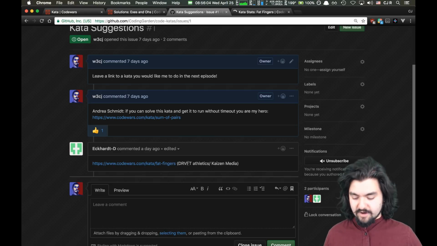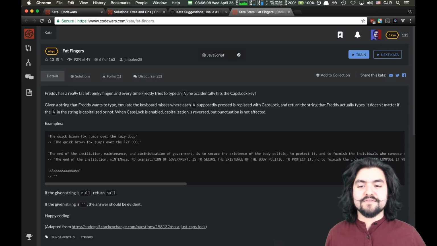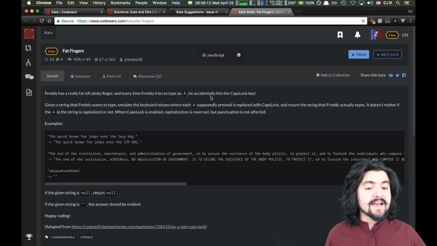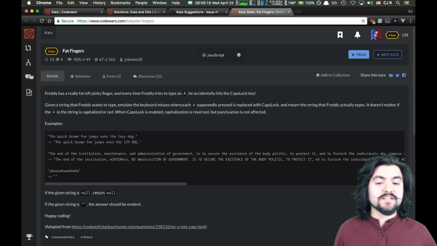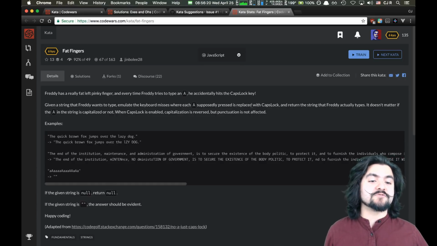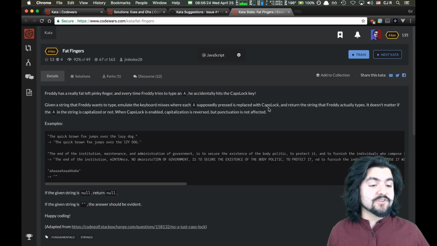But this is a problem called Fat Fingers. Freddy has a really fat left pinky finger, and every time Freddy tries to type an A, he accidentally hits the caps lock key. Given a string that Freddy wants to type, emulate the keyboard misses where each A supposedly pressed is replaced with the caps lock, and return the string that Freddy actually types.